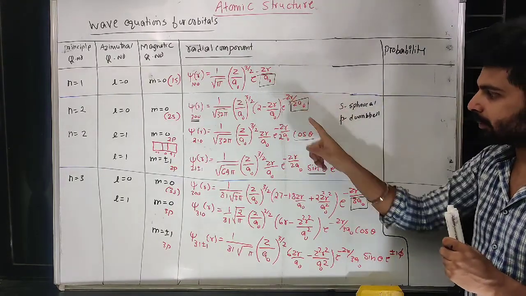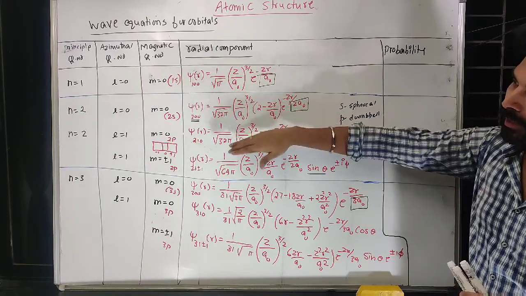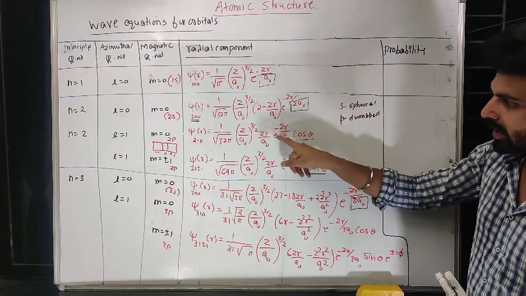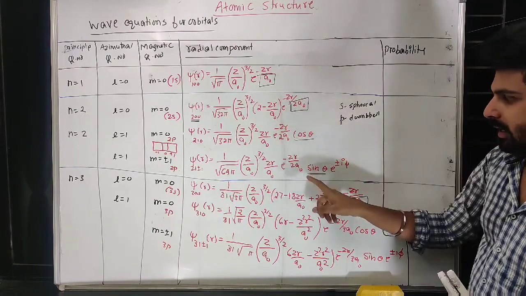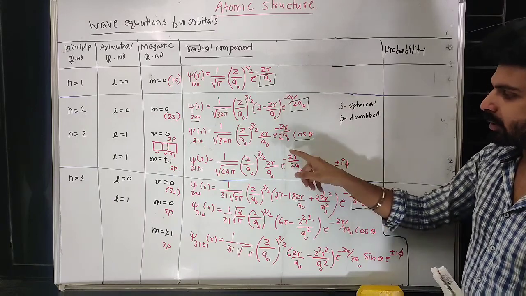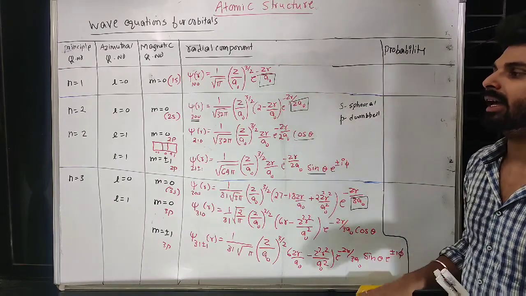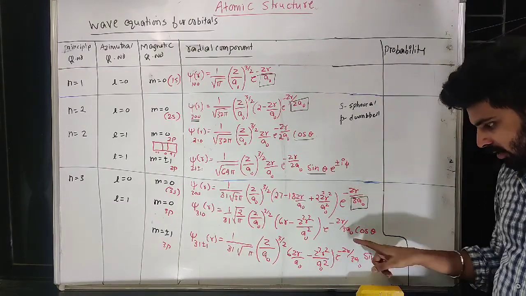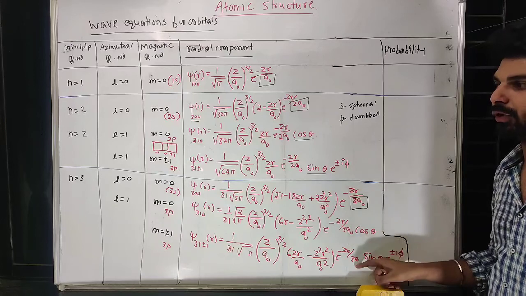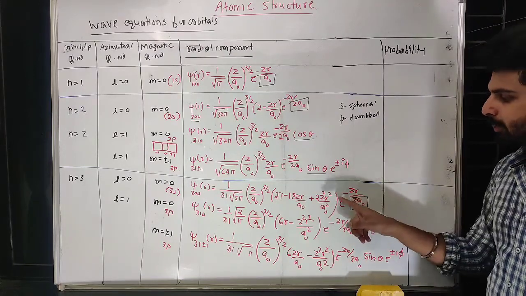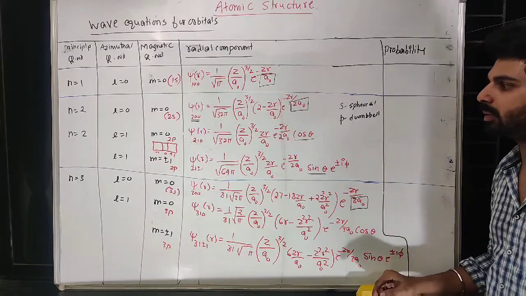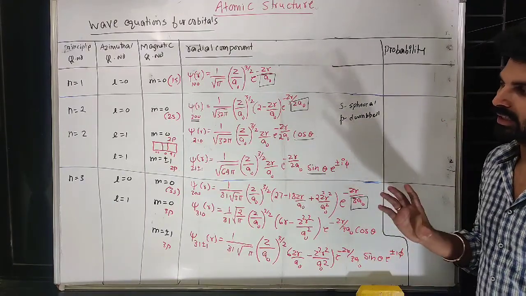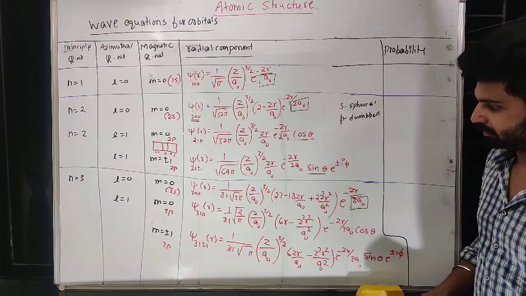So for principal quantum number, let us see, n equal to 2, in this case c e power minus zr upon 2a naught. So here also minus zr upon 2a naught, minus zr upon 2a naught. This particular part will indicate that it belongs to the second shell. Here you can see 3a naught, 3a naught, 3a naught. So this is for the third shell. This particular term will tell us the principal quantum number, and the angle part will tell us whether it is P or S. So this is the trick you can remember.